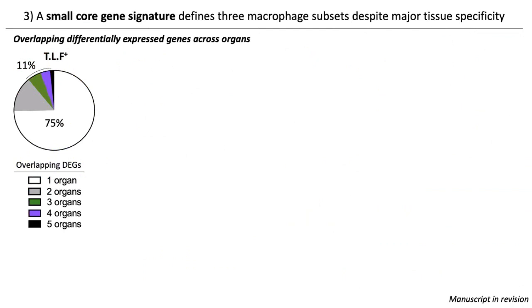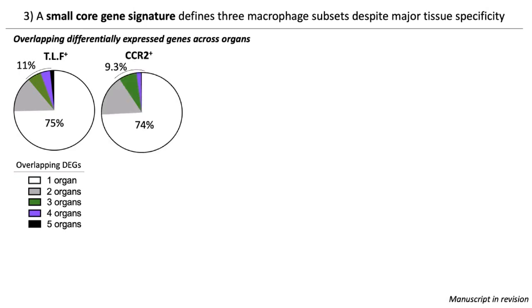So to answer this question, we looked at differentially expressed genes that are found in each subset in each organ, and then we compared them across organs to assess the degree of overlap. So starting with the TLF macrophages, we see that about 75% of the subset gene signature is organ-specific. This means that those genes were expressed in one organ only, and only 11% of the genes were shared in at least 3 organs.